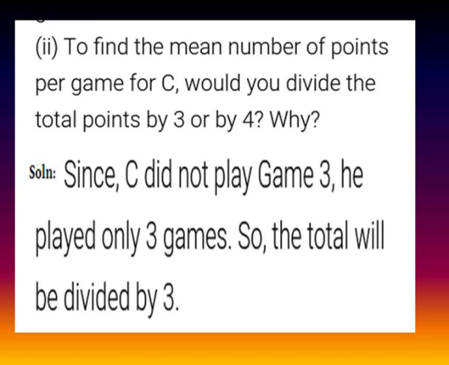For that we have to answer and also give the reason. So solution, since C did not play game 3, he played only 3 games out of 4 games. So for finding the average of C, the total number of observations will be 3, so it will be divided only by 3.